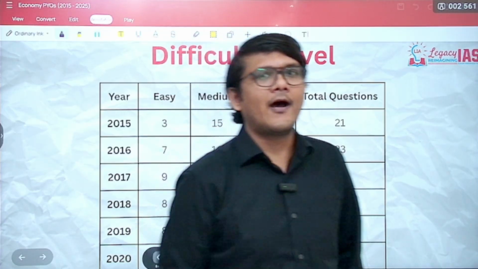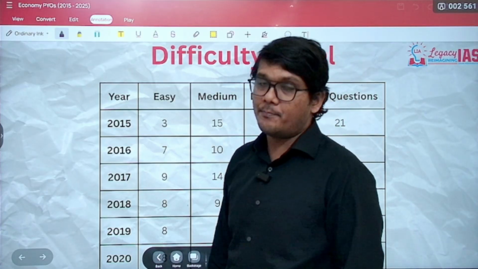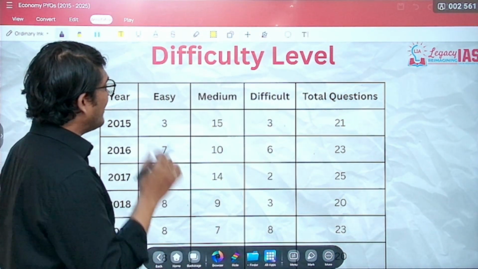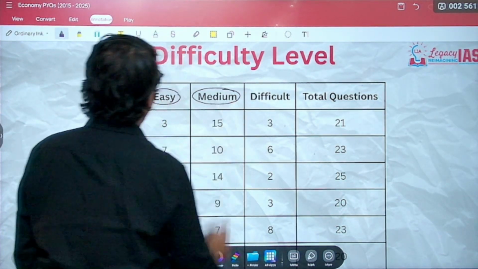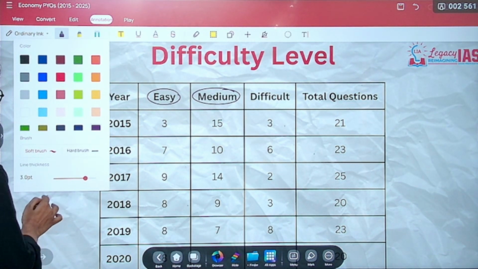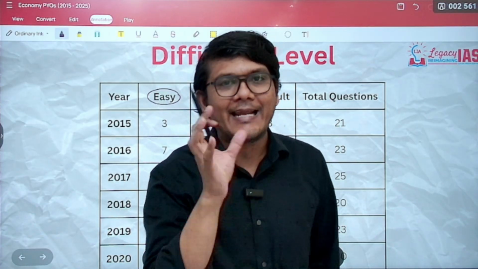But if you have a look at the difficulty level of the Indian economy subject for prelims, you will realize that the majority of the questions are either easy or of medium level. That means the number of difficult questions is quite small.